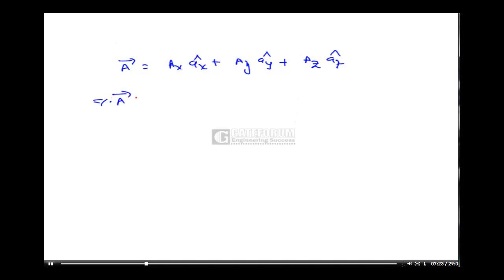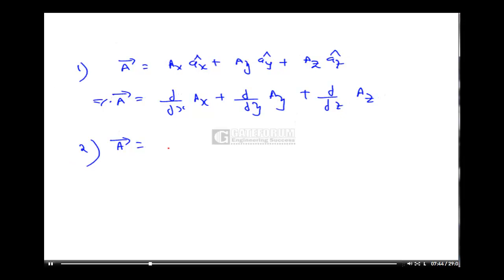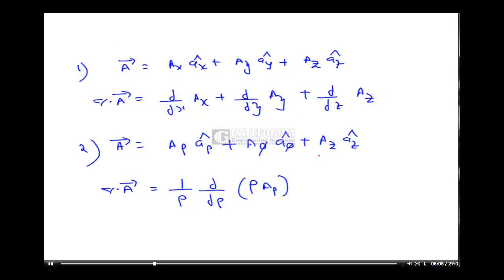Then the divergence del dot A bar is given by, since it is a dot product, only corresponding components: dou by dou X of AX plus dou by dou Y of AY plus dou by dou Z of AZ. Second, if A bar is in the cylindrical coordinate system, A rho bar plus A phi bar plus AZ bar, then del dot A bar is given by 1 by rho dou by dou rho of rho A rho plus 1 by rho dou A phi by dou phi plus dou AZ by dou Z. This is the divergence formula. Third one is del dot A.